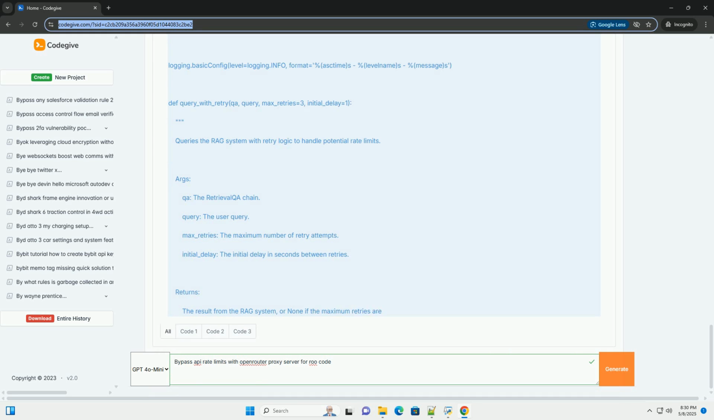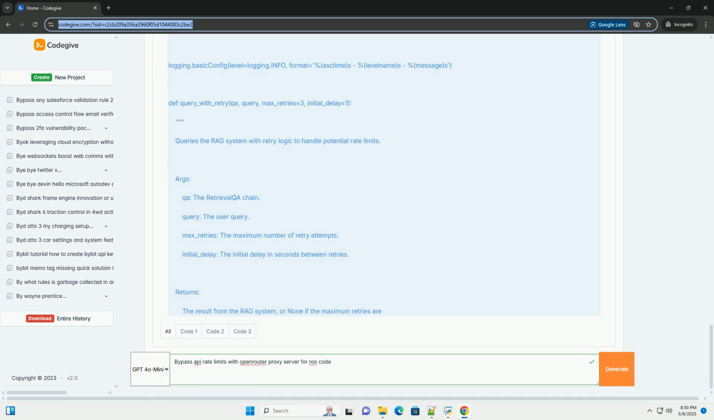Reduced rate limit issues. By distributing requests across multiple LLM providers, OpenRouter reduces the risk of hitting rate limits for a single provider. Improved availability. OpenRouter's fallback mechanisms ensure that your application remains available even if one LLM provider experiences downtime. Simplified management. You only need to manage a single API key and endpoint, simplifying your code and infrastructure.